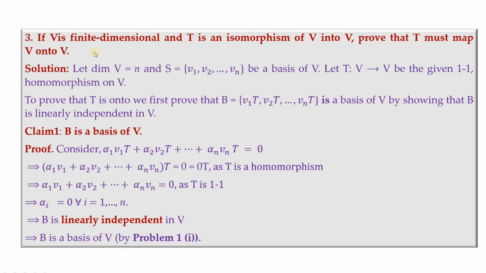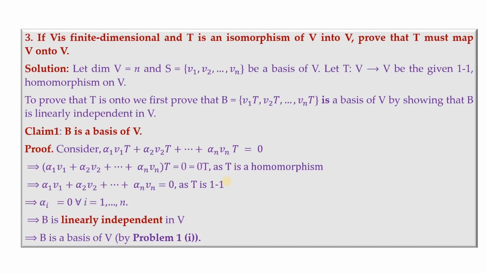Now the third one, if V is finite dimensional and T is an isomorphism of V to V, prove that T must map V onto V. So here 1 to 1 is given, onto we have to establish. There onto was given, 1 to 1 we established. So here also the technique is going to be the same. We are going to have v1T and so on vnT and show that it forms a basis of V, for which it is enough we show that they are linearly independent. Now we'll see the solution.